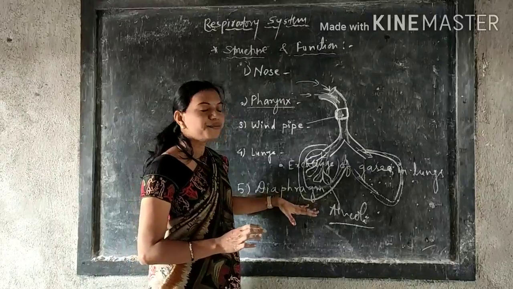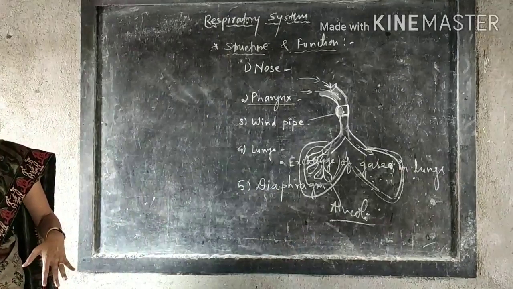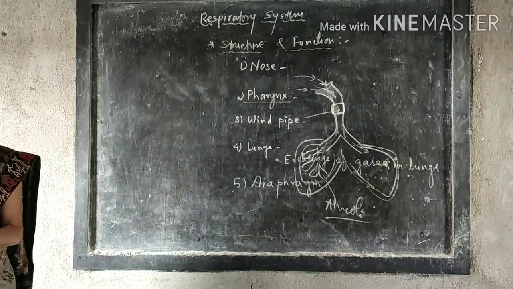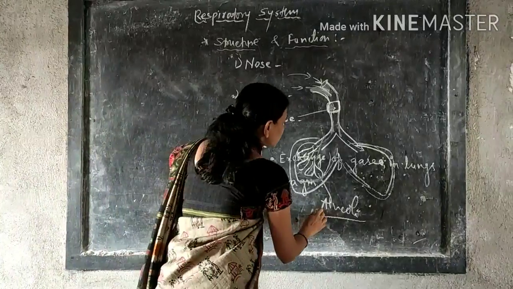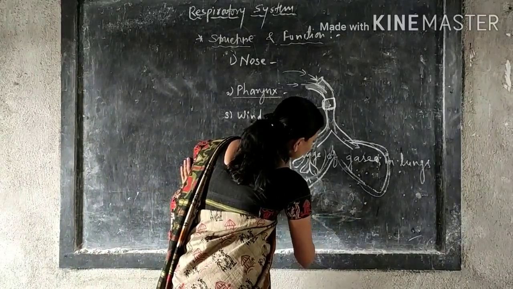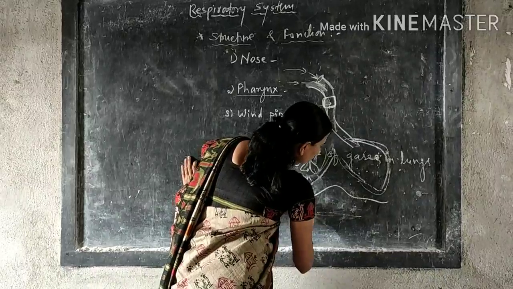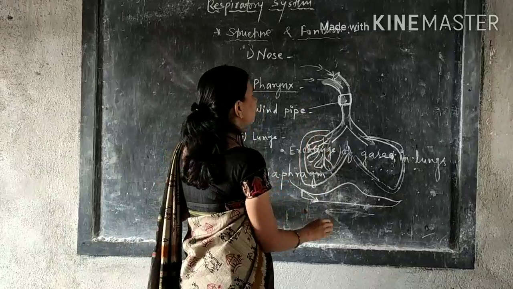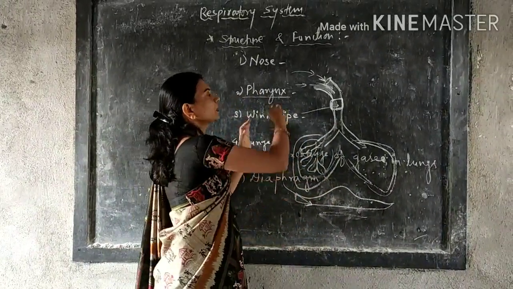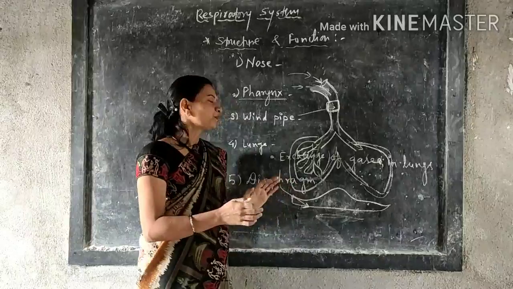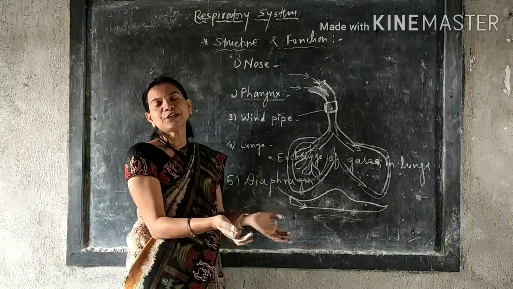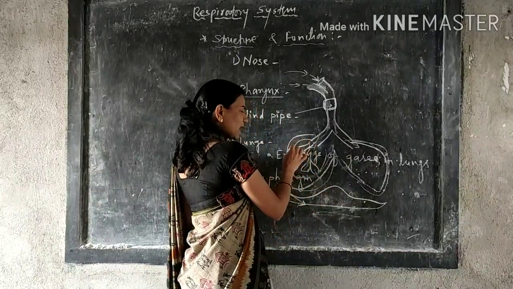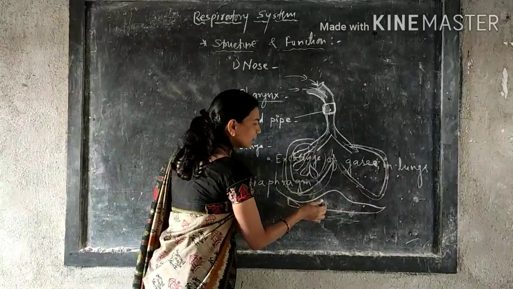This diaphragm is present at the lower side of this cavity, and it is very important. It is a muscular partition present at the base of the thoracic cavity. These are the lungs, and at the base of the thoracic cavity, this muscular partition is known as the diaphragm, and it plays an important role in exhalation. How? When you take air inside, the air fills the lungs and their volume becomes large. The lungs become swollen at that time.